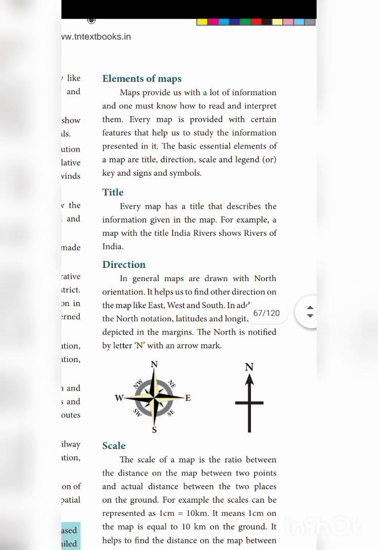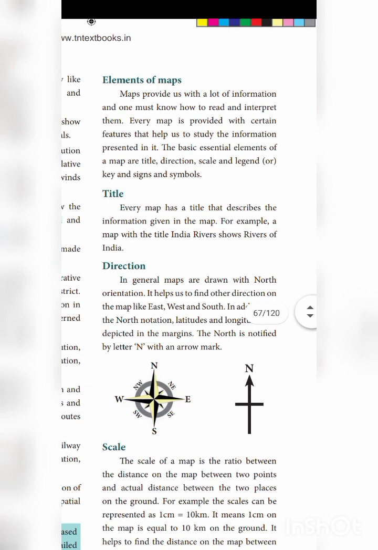Every map is provided with certain features that help us to study the information presented in it. The basic essential elements of a map are title, direction, scale, legend or key, and signs and symbols.